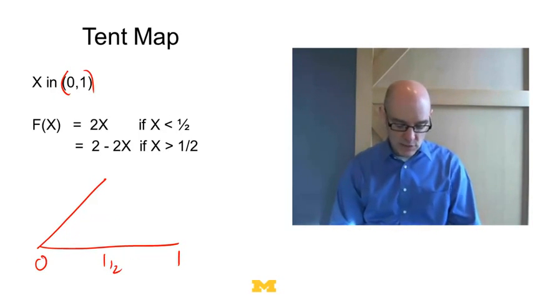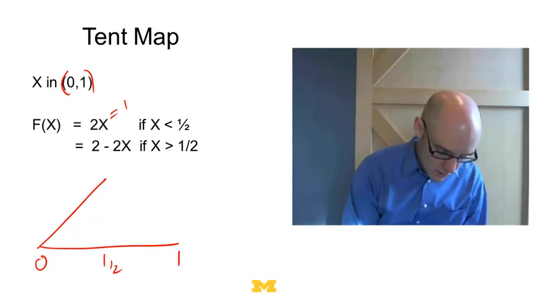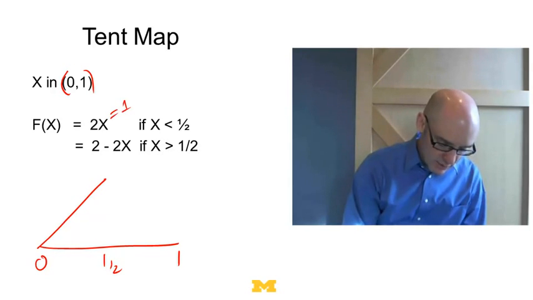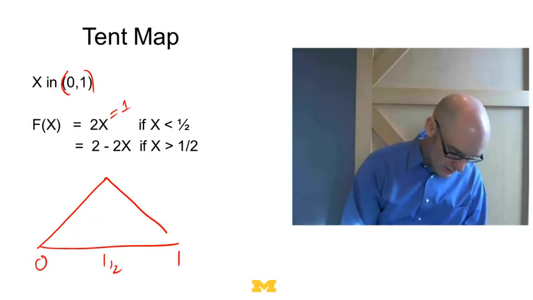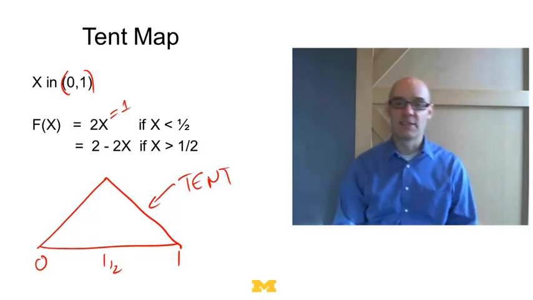So what that means is that at x equals a half here, I'm going to get 1. And at x equals a half here, I'm going to get 2 minus 1, which is also 1. So this looks like this, and it looks like a tent, hence the tent map.